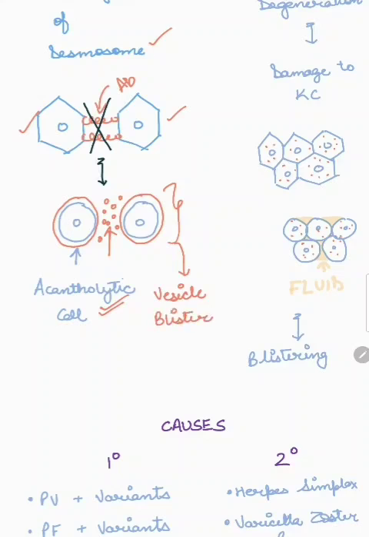So whenever in any disease you see a vesicle or a blister, just keep it in mind that somewhere in the pathology there will be an acantholytic cell and there will be some intercellular edema. So one thing is settled: in all biopsies of pemphigus you will see an acantholytic cell. Now the type of acantholytic cell may vary, but it will be an acantholytic cell.